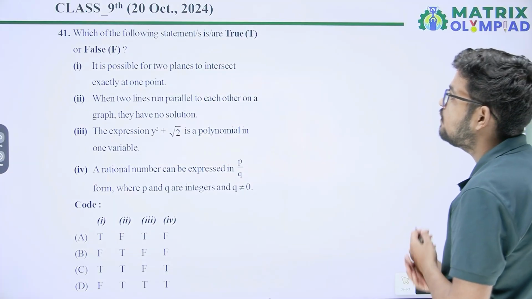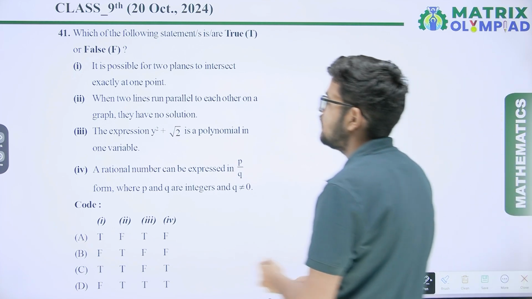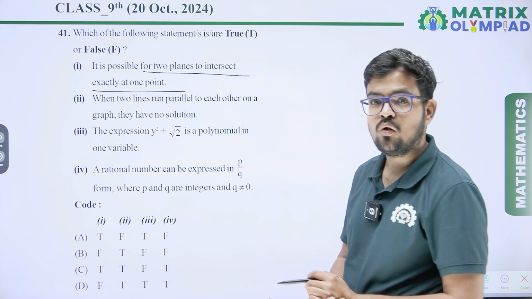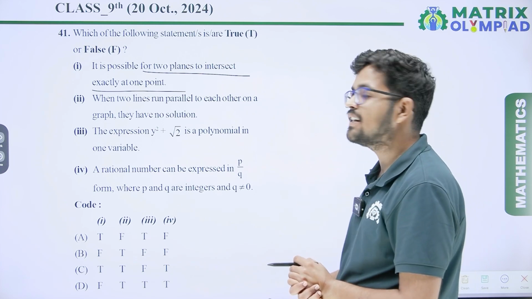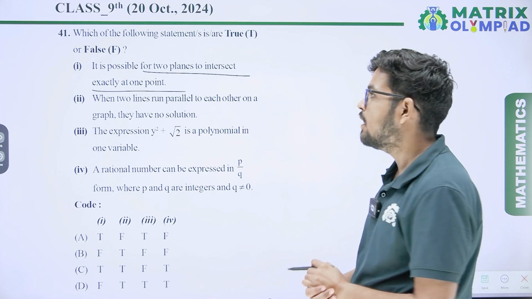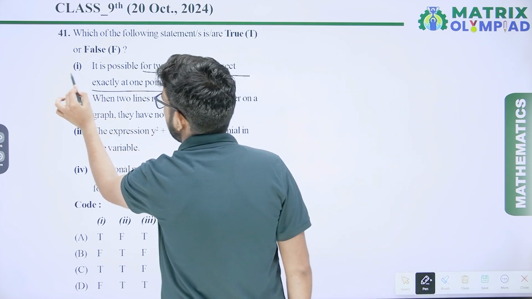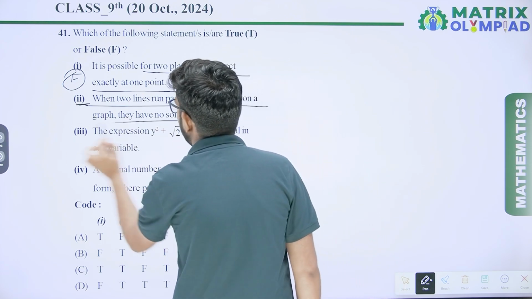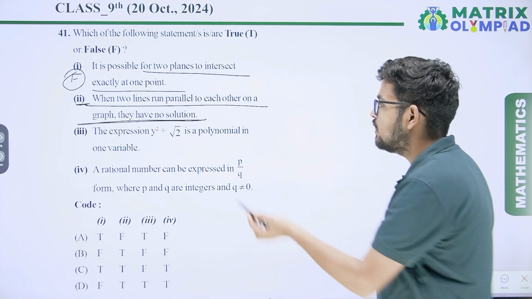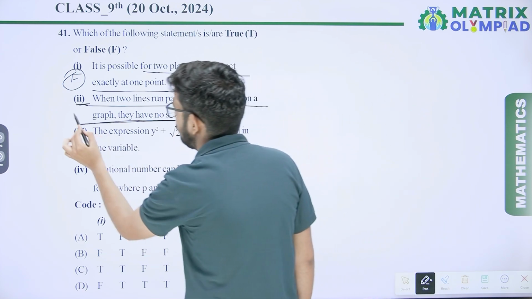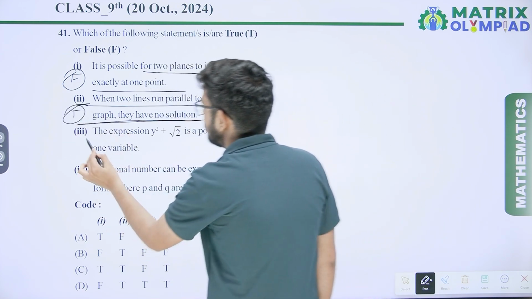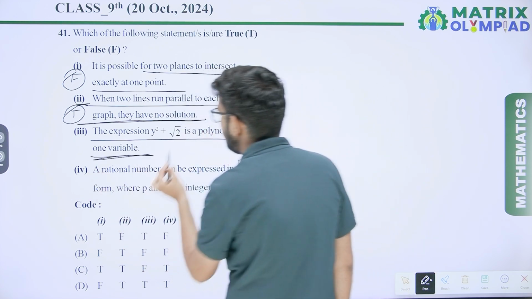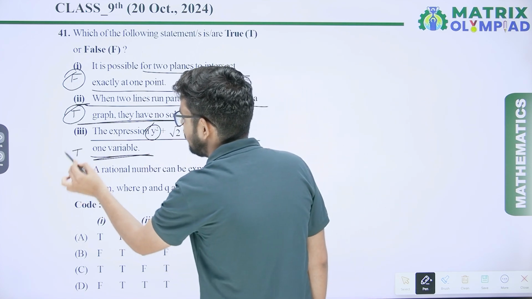Question number 41. Which of the following statements is true and false? First, it is possible for two planes to intersect at exactly one point. No. Two planes always intersect at a line, never at a point. So it is false. Second, when two lines run parallel to each other on the graph, they have no solution. Yes, parallel lines will never intersect, so they have no solution. This one is true. Third, the expression y square plus 4 root 2 is a polynomial in one variable. Yes, there is only one variable, so it is a polynomial in one variable.